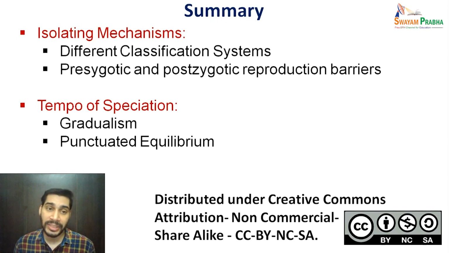We also discussed lastly the tempo or speed of speciation, which can be either gradualism or phyletic evolution, or it can be punctuated equilibrium.